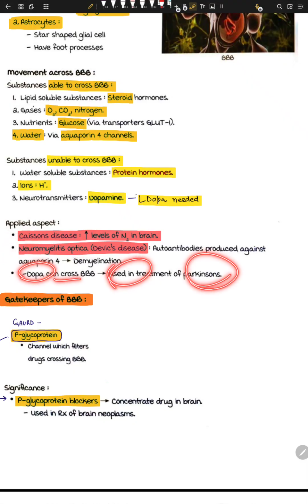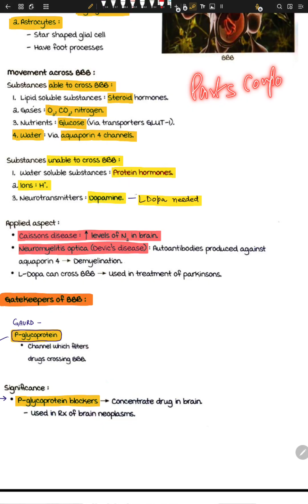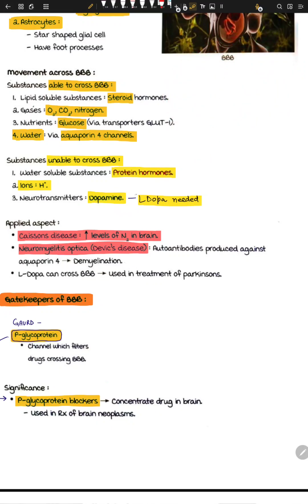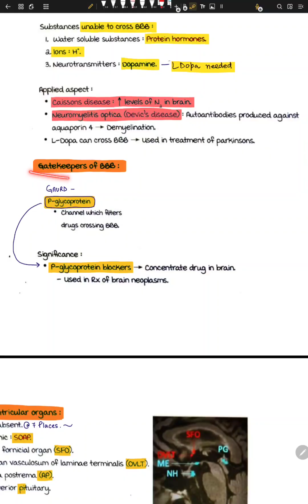Another thing, L-dopa can cross. We can use it in Parkinson's disease, because we know in Parkinson's, in the pathway called pars compacta, dopamine is released, right? Dopamine is inhibitory, and once this dopamine is stopped, you will have abnormal chorea, abnormal movement, because dopamine is not happening. There is no inhibition. So we can give L-dopa to give some inhibition to the motor neurons, and this is the treatment for Parkinson's.